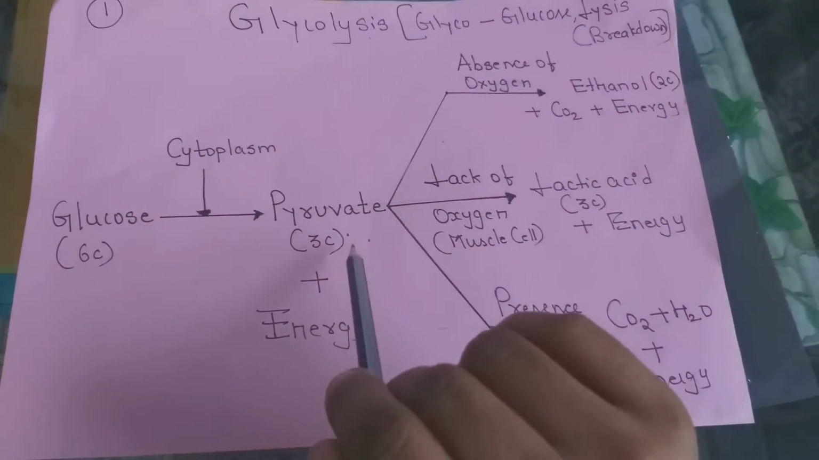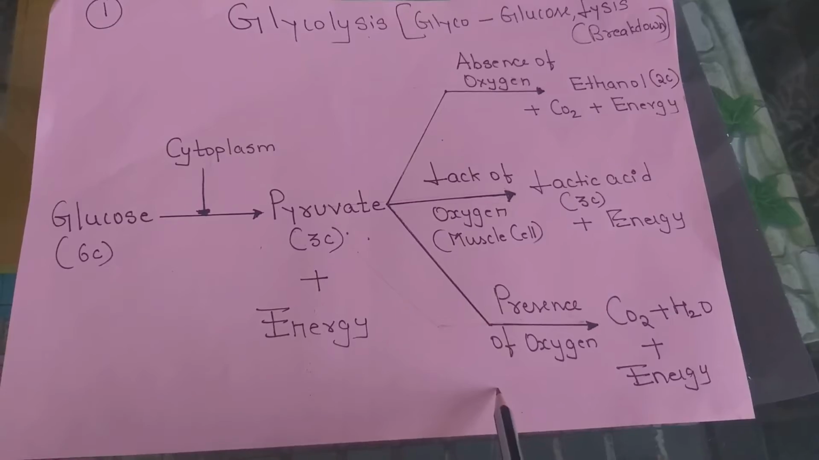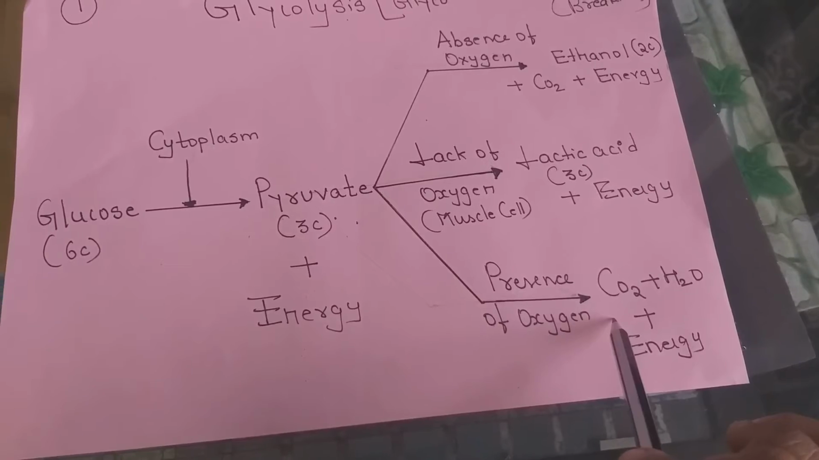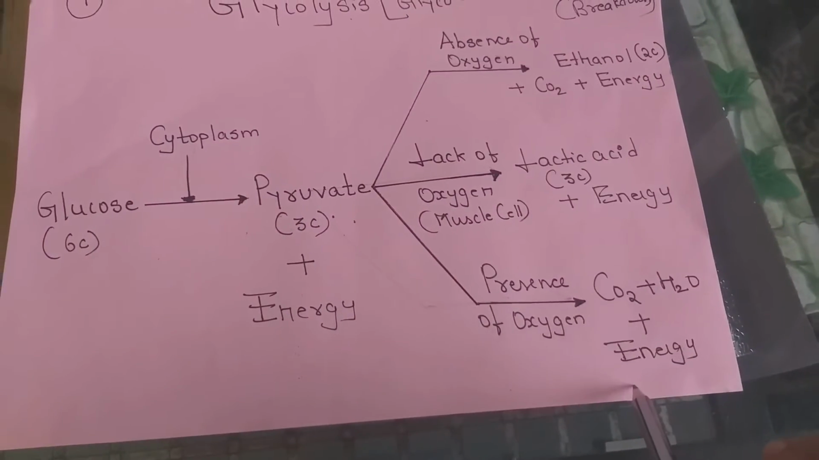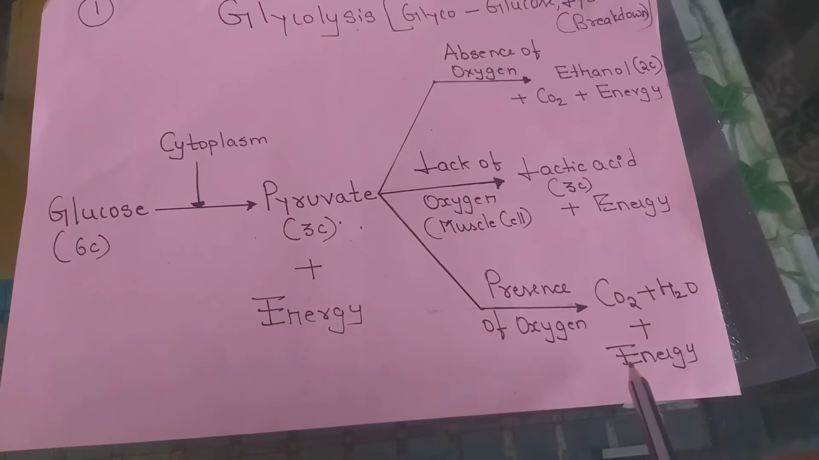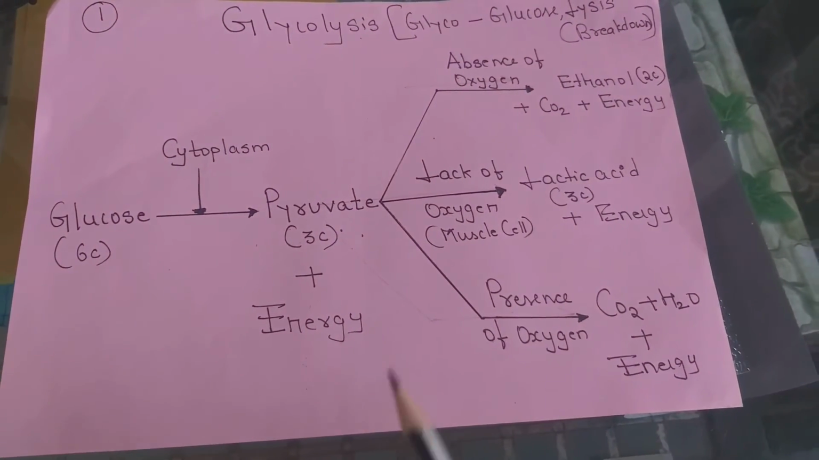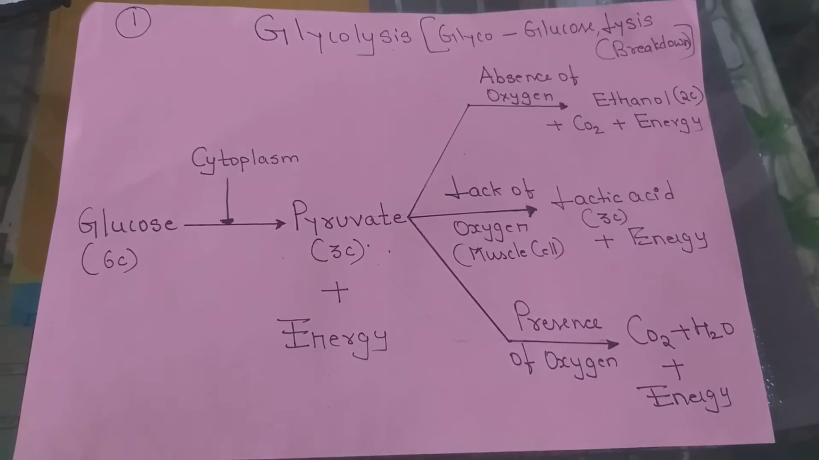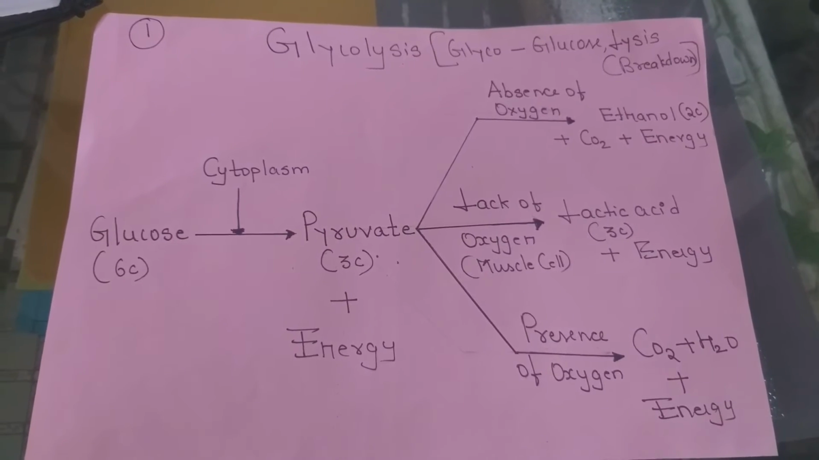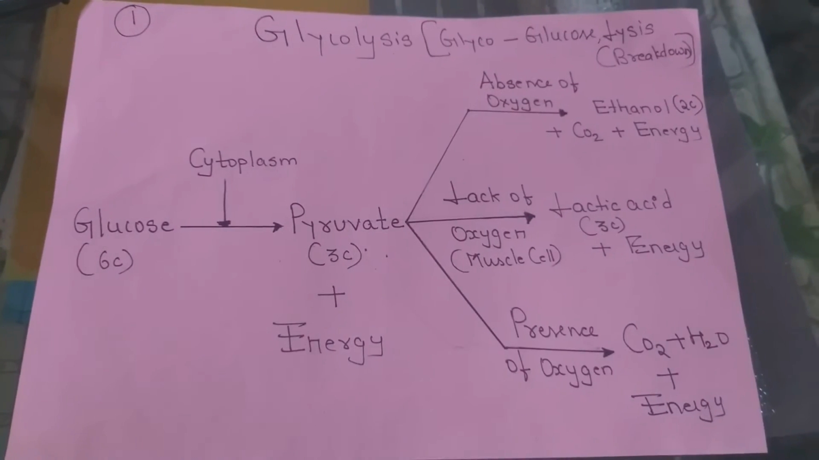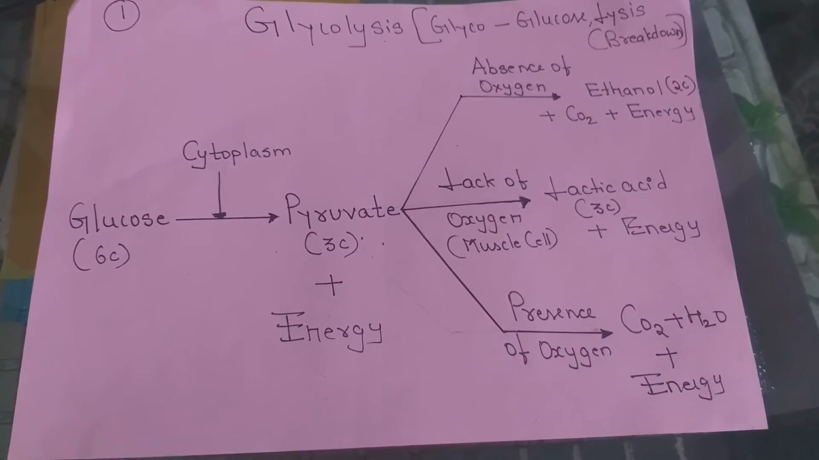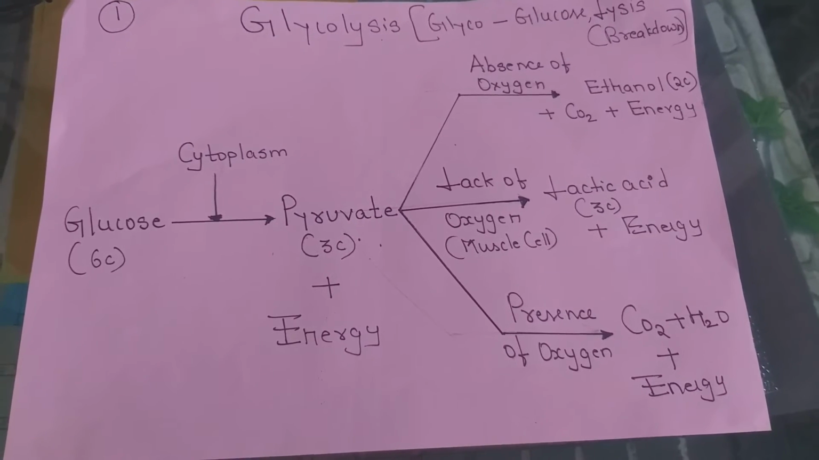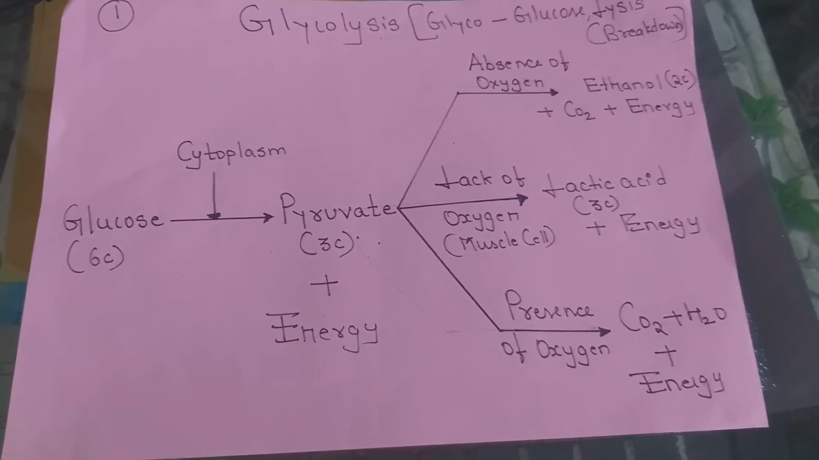Now pyruvate in the presence of oxygen results in the synthesis of carbon dioxide with the release of water as well as energy. This mechanism takes place in the mitochondria of the cell. The mitochondria of the cell is called the powerhouse of the cell. That helps in the release of the remaining ATP molecules which are required. What is ATP basically? The adenosine triphosphate which is released, and that is a form of energy.